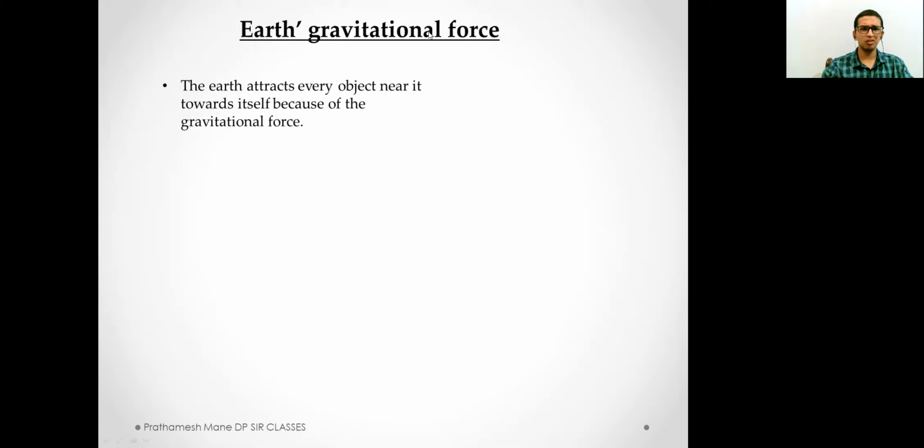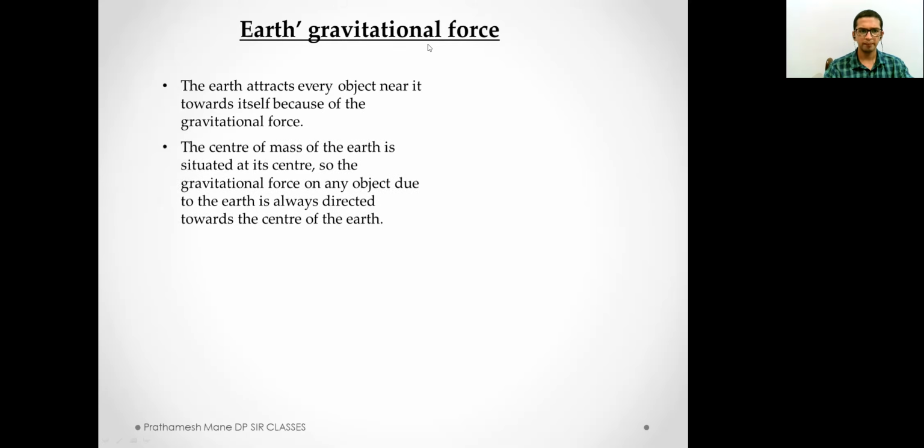Well, Earth's gravitational force is nothing but basically gravity. What is gravity? Gravity is nothing but attracting every object towards itself. The Earth attracts every object towards itself, and that is the gravitational force.